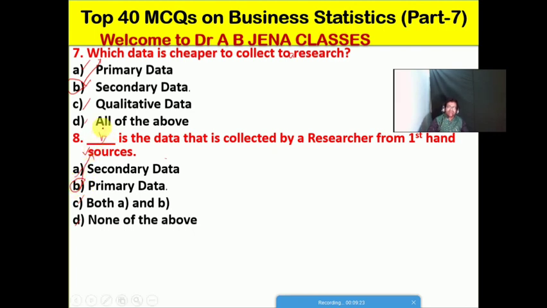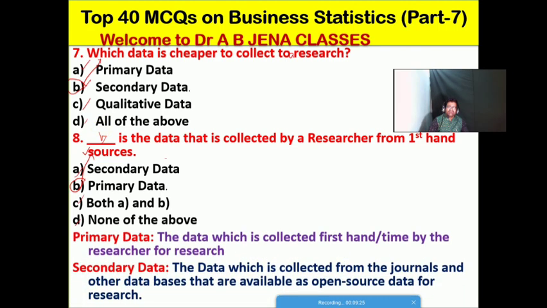So friends, we may have the doubt: what is the basic difference between the primary data and the secondary data? You will get the short question: what do you mean by primary data or what do you mean by secondary data? Primary data: the data which is collected first hand or first time by the researcher for a research is known as primary data. Secondary data क्या है?